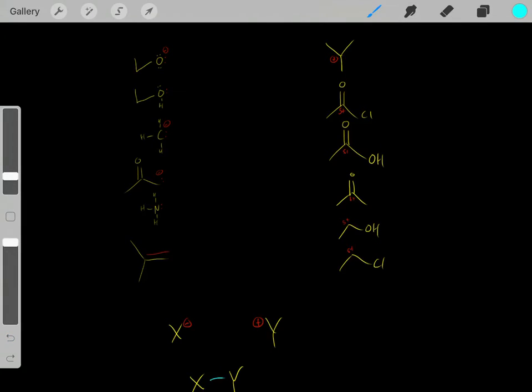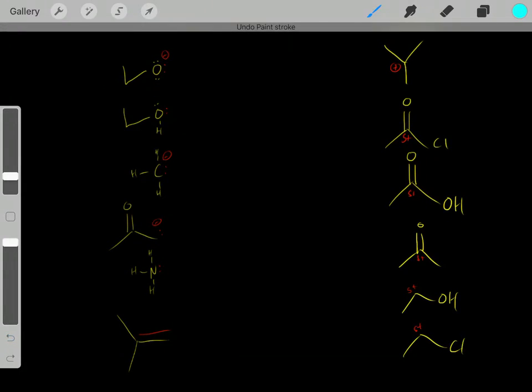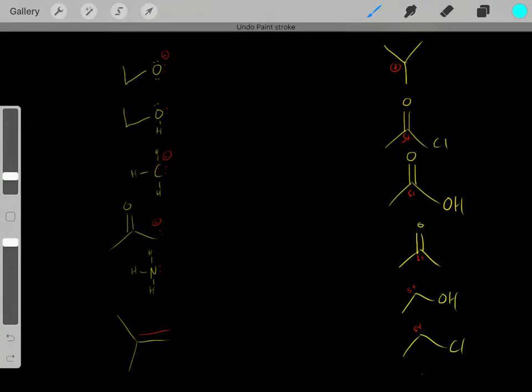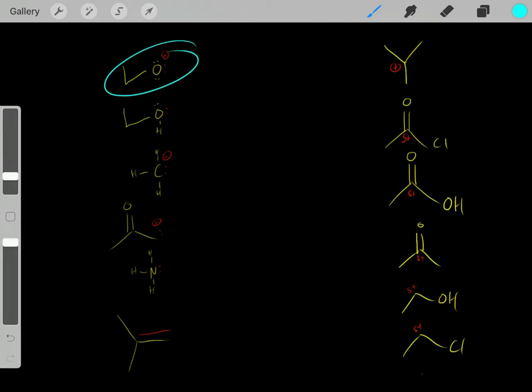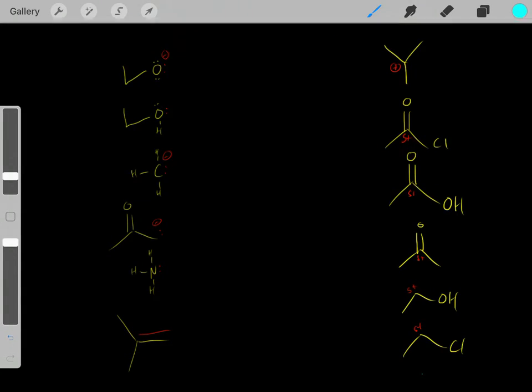But not all nucleophiles are the same. For example, let's say we're comparing this nucleophile with this nucleophile. Which of these is a stronger nucleophile? Well, if this has a formal charge of -1, and this doesn't have a formal charge of -1, we know this is a stronger nucleophile. We know overall they're very similar. However, whenever we have a formal charge of -1, we have a more localized negative charge dense region. So that's a stronger localized negative charge, and therefore more unstable. So this really wants to react, and therefore this is a very good nucleophile.